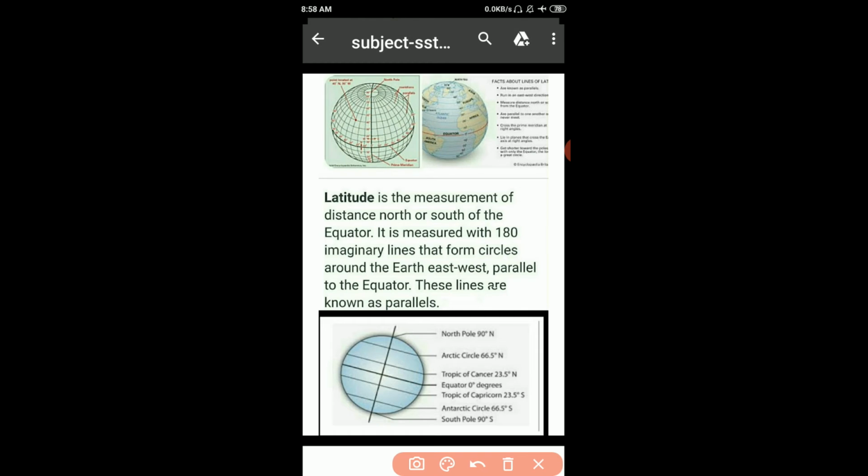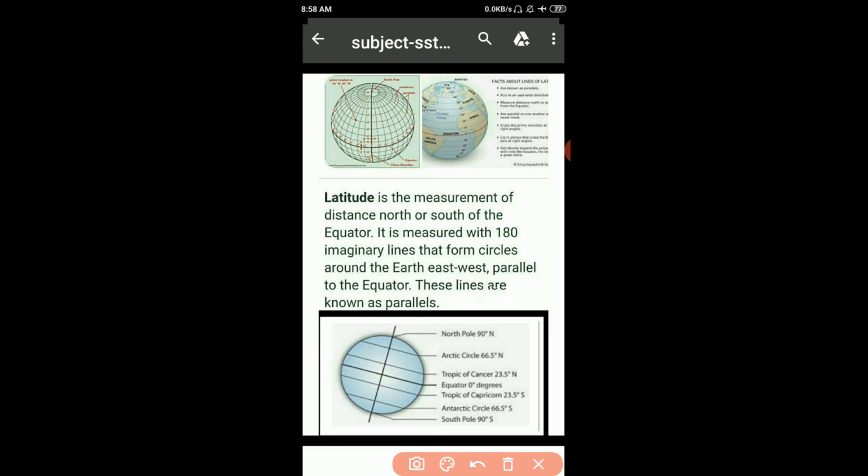Here is latitude. Now student, we already know that the equator is an imaginary line which is drawn halfway between the North Pole and South Pole. Got it? The imaginary lines that are drawn parallel to the equator in each hemisphere are called the parallels of latitude. How do we understand this? The imaginary lines that are drawn parallel to the equator.